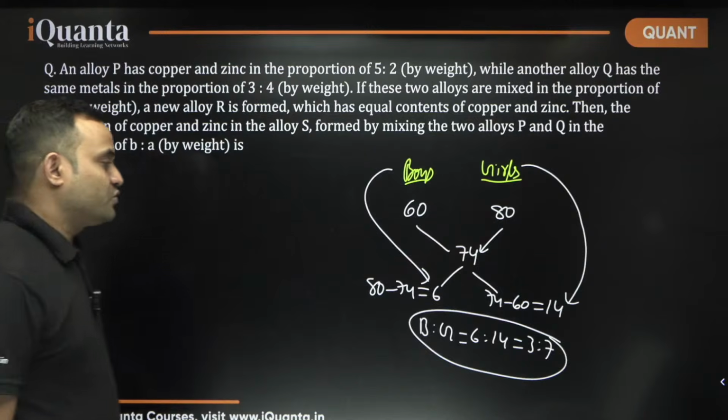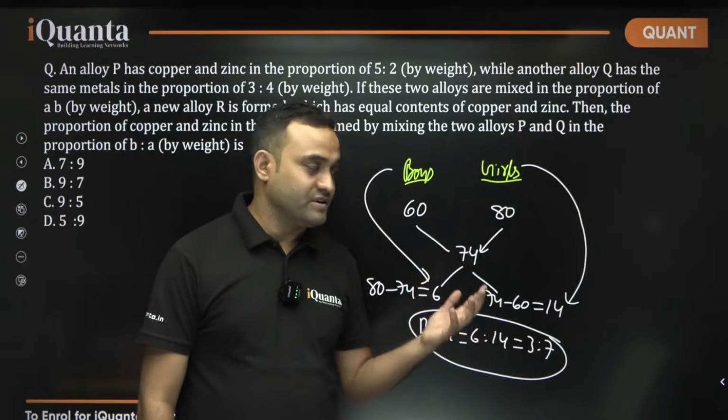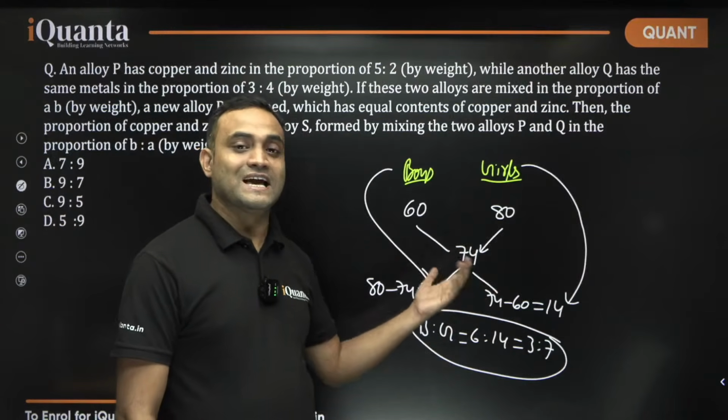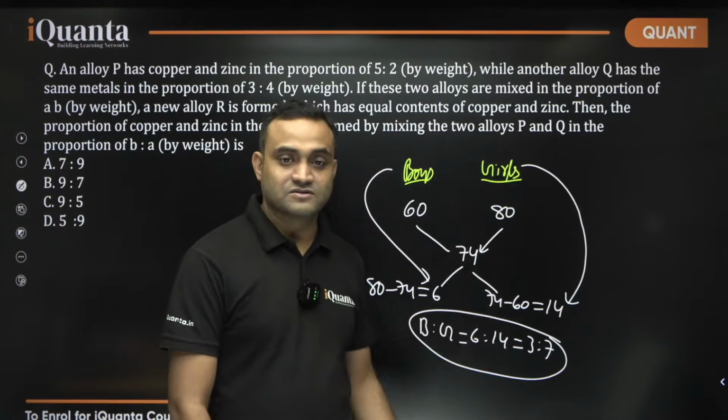Whenever you have three similar kinds of averages given, you can use this alligation method, the cross method.